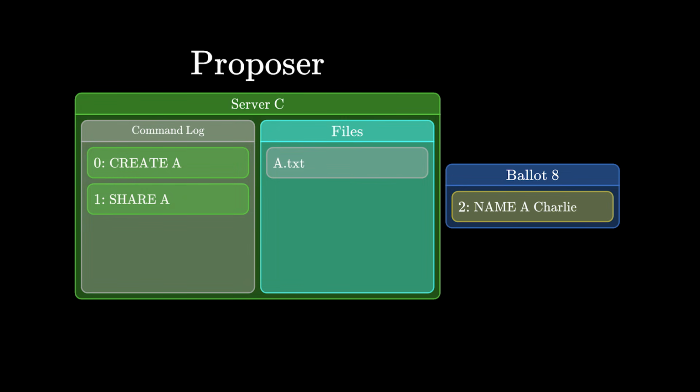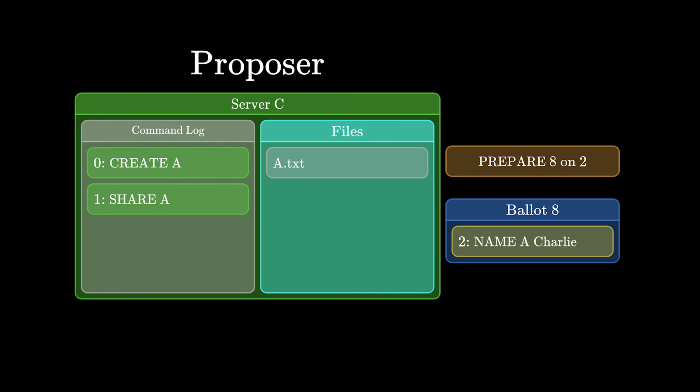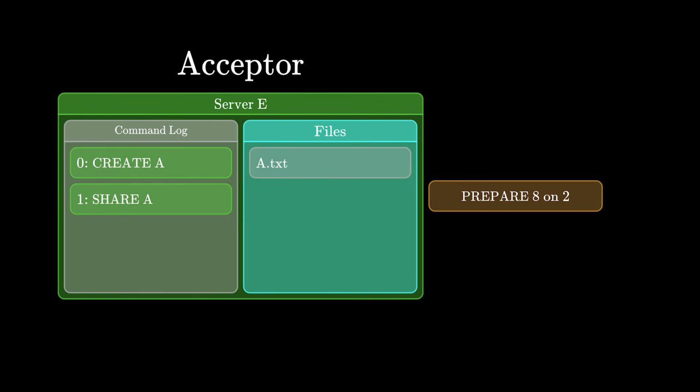So how about this? When a proposer wants to send a ballot out, first it has to tell the acceptors, hey, I'm planning to send ballot 8 in the future, so don't vote on anything less than 8 for slot 2. I'll call this a prepare message. So server C asks the acceptors to prepare for ballot 8 on slot 2. When an acceptor gets a prepare message, it should respond with a promise, saying, okay, I got your message. From now on, if I get a ballot less than 8 for slot 2, I'll reject it.